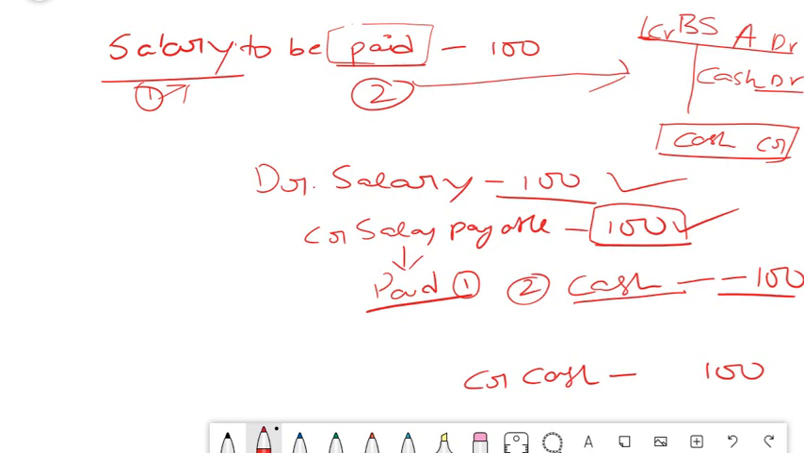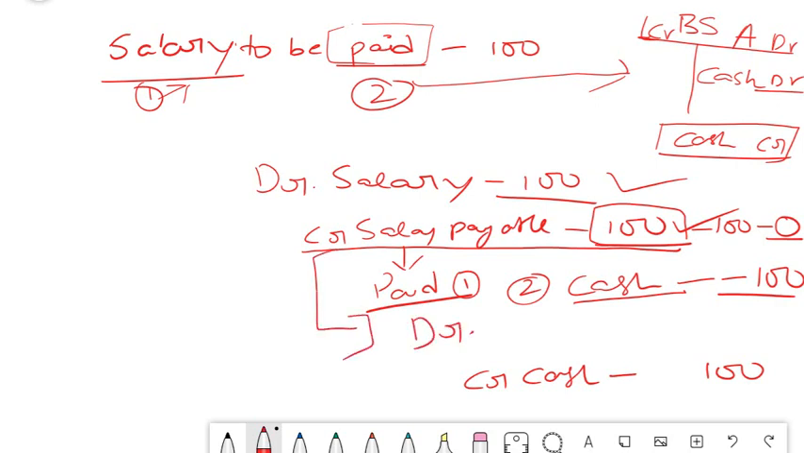Once we pay this, what is the balance in this account? It will become 0. So this account is nullified. There is no obligation; your liability is over. Now there is a payable balance in your account of 100 credit. In order to nullify it, what will you do? You will just reverse this. That means you will debit your salary payable for the same amount of 100 and credit cash.